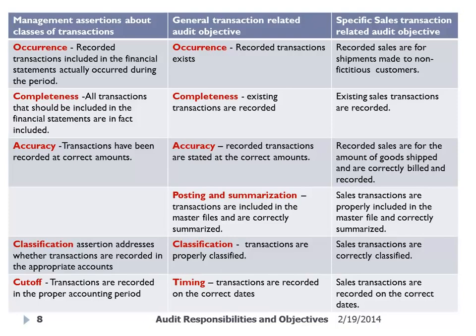Then there are assertions about account balances, where management asserts that, yes, I have cash of $10 million, or I have accounts receivable of $5 million. They're asserting that the amounts recorded in the balance sheet are true or valid. So those are assertions about account balances.